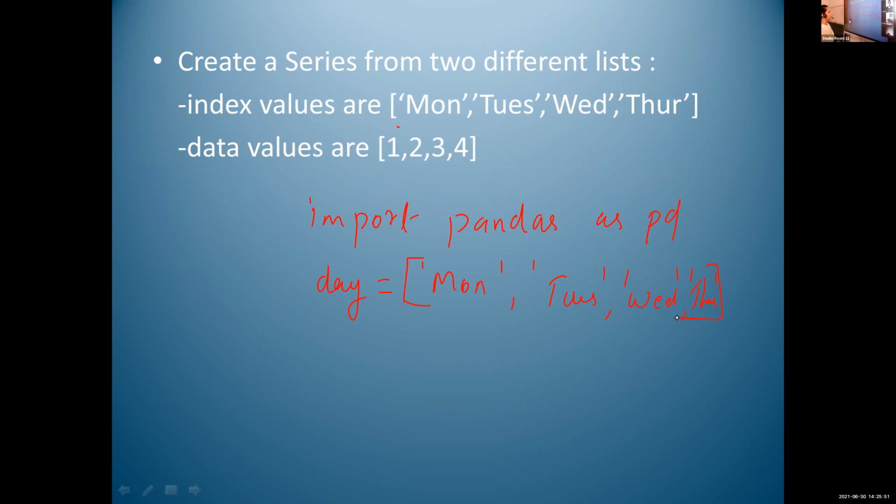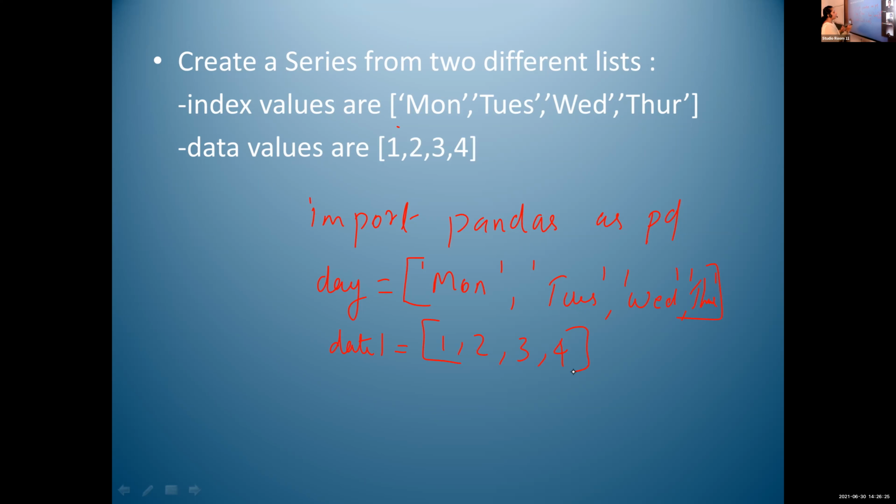Then you have to create another list, that is date1, with these values. Starting from this square bracket to this square bracket, write the values 1, 2, 3, 4. After that, we have to create the series. For creating it, first we create one list for index and another list for data values.